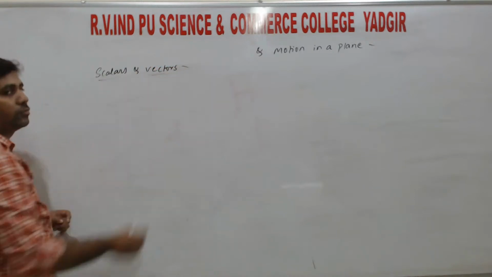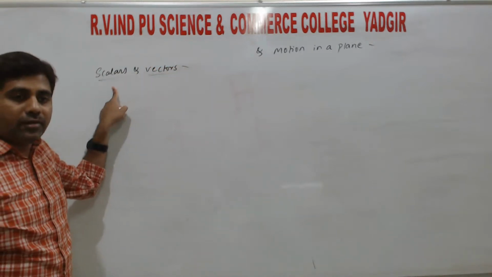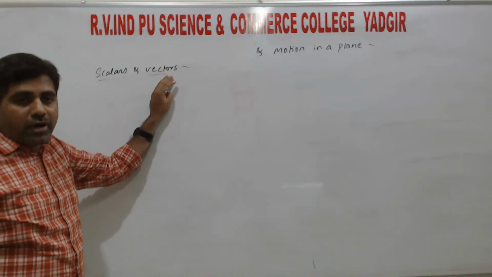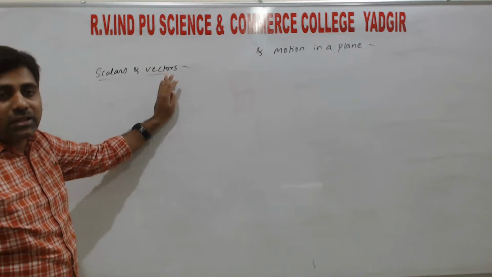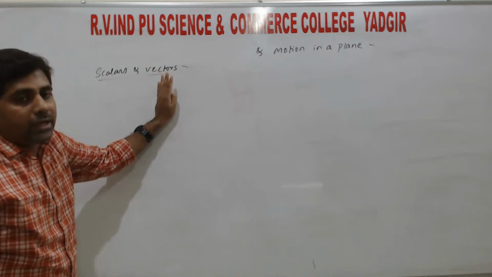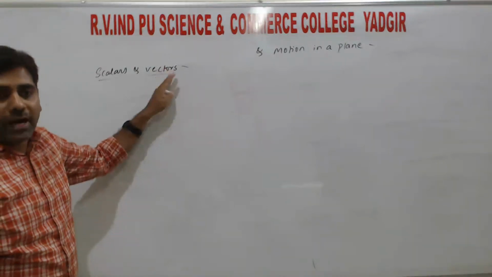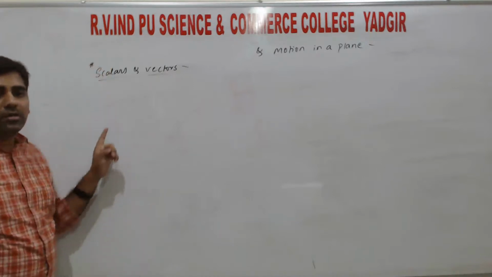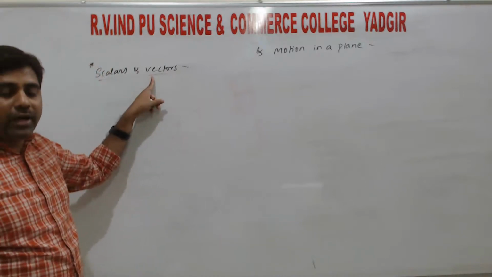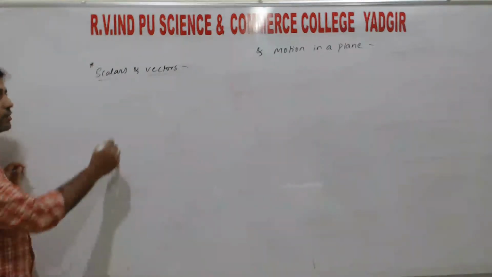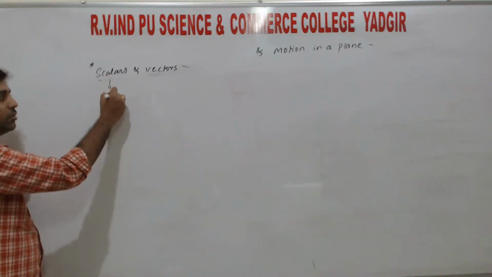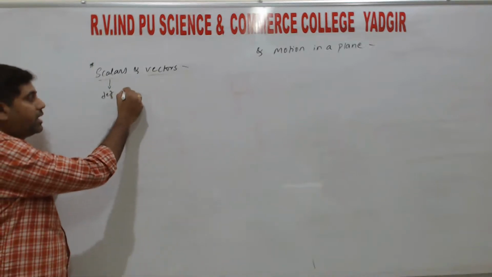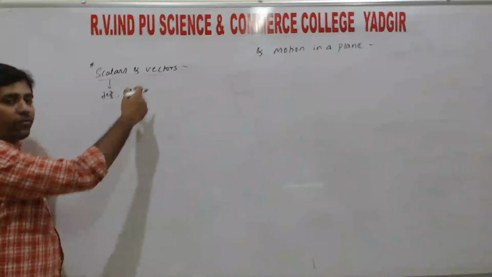So scalars and vectors ಅಂದ್ರೆ scalar is a physical quantity which having only the magnitude. So vectors is a physical quantity which having both the magnitude and direction, and it obeys the vector algebra or vector method of addition, right? So idu kuda tumba important for 2 marks or 3 marks. Write the differences between the scalars and vectors. So scalars and vectors ke differences baribeku again definition, right? So scalars matte vectors ke definition. Next example. So example for scalars and vectors.